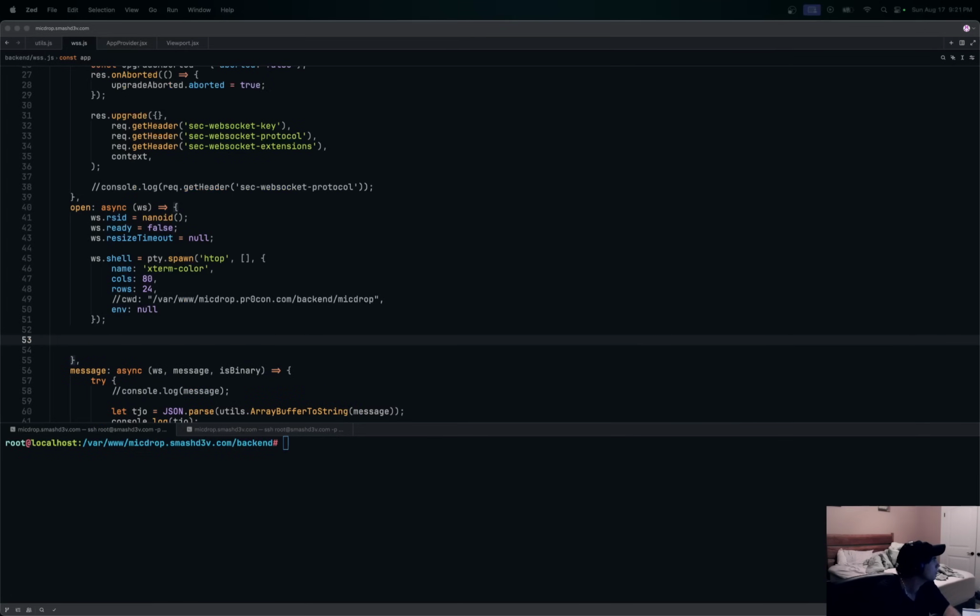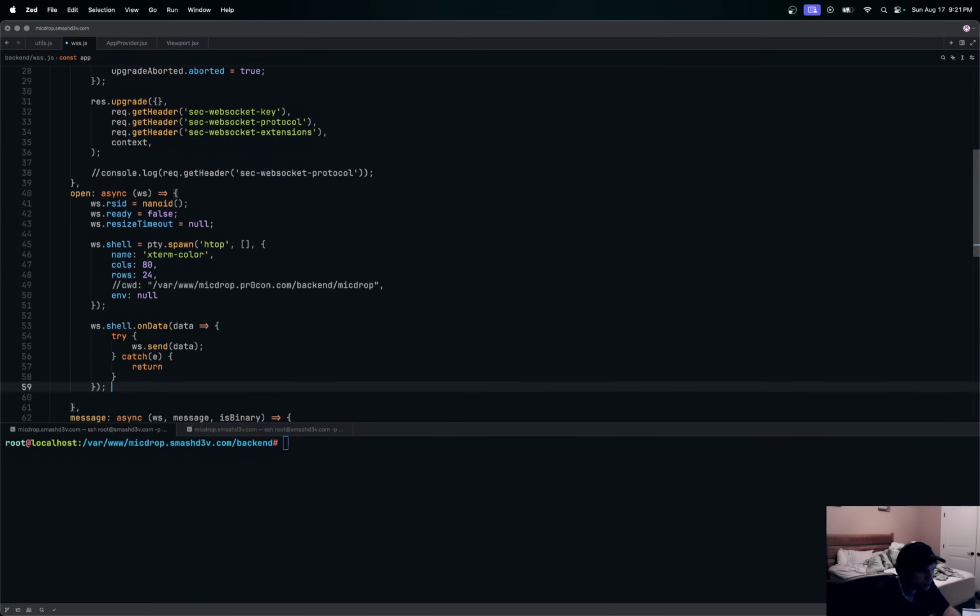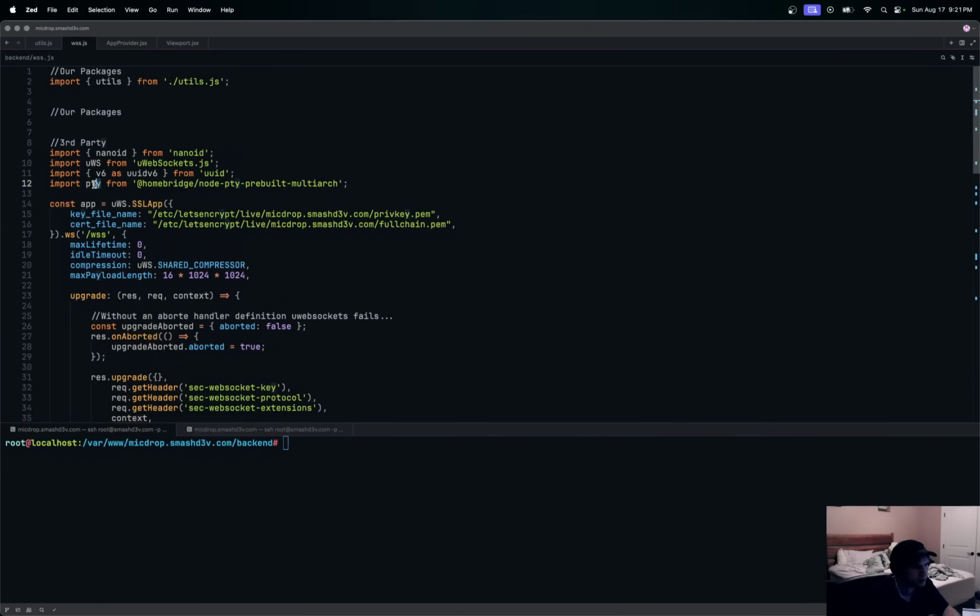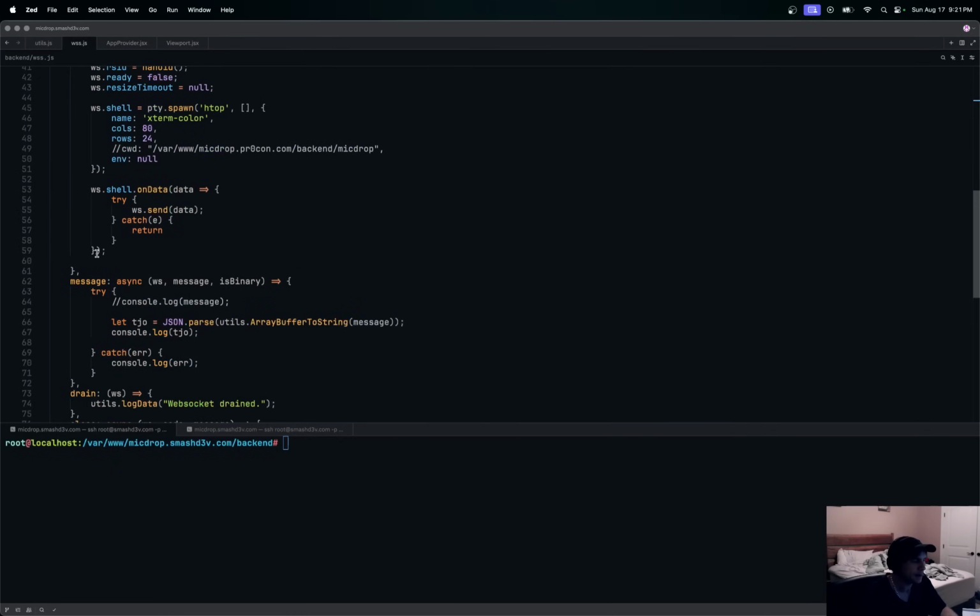So we'll omit this for now, and pop this in here to on data. We're actually going to wrap this with something else later, but what we can do is attach this PTY. Up here we define PTY from this node.prebuilt stuff, right? So we're saying let's create a new PTY terminal when a WebSocket connects.